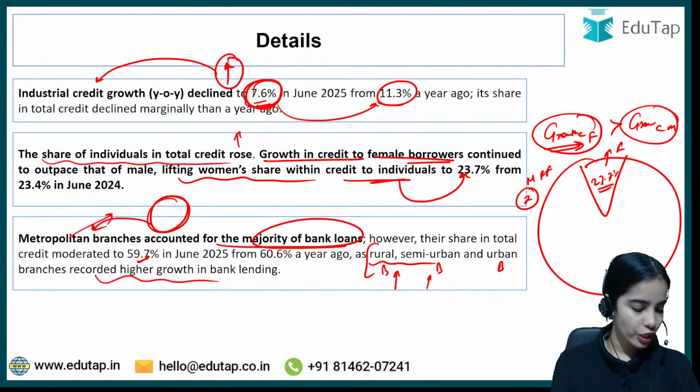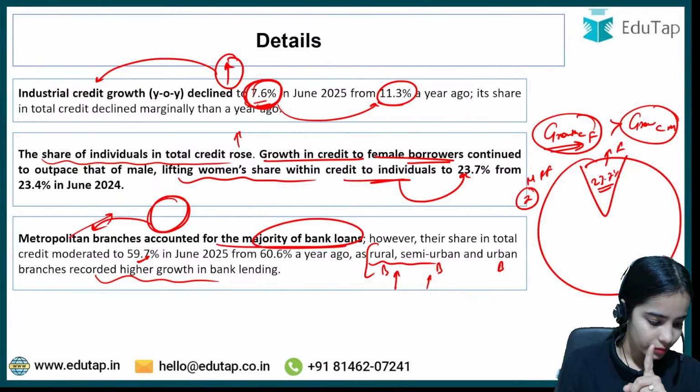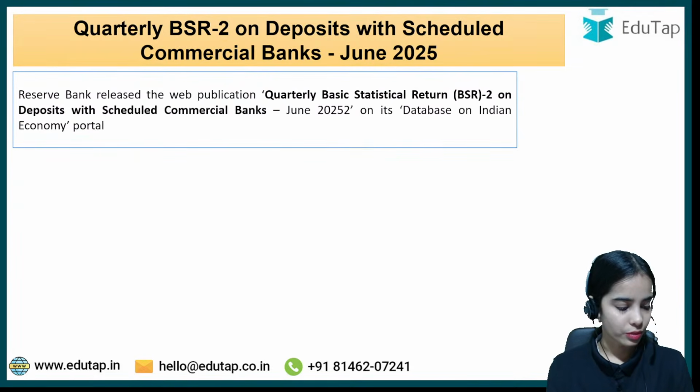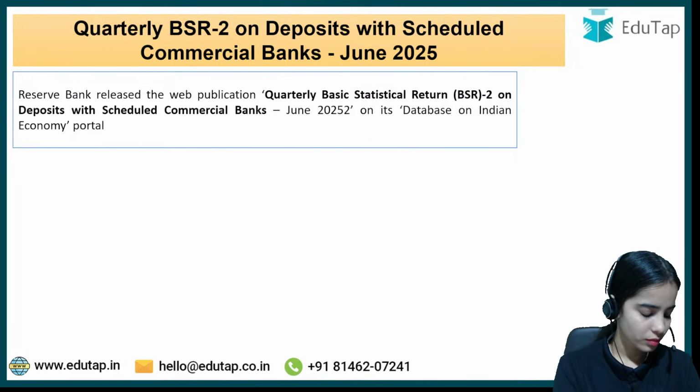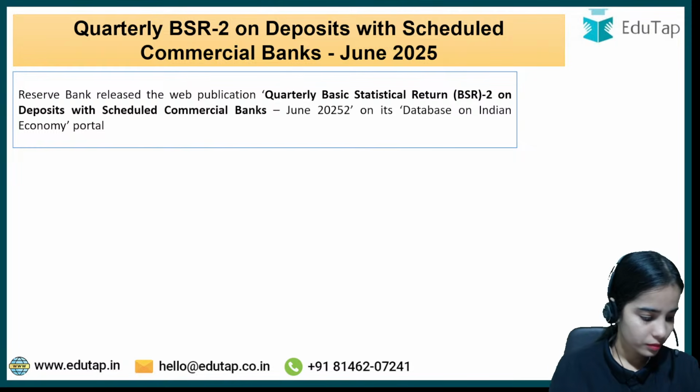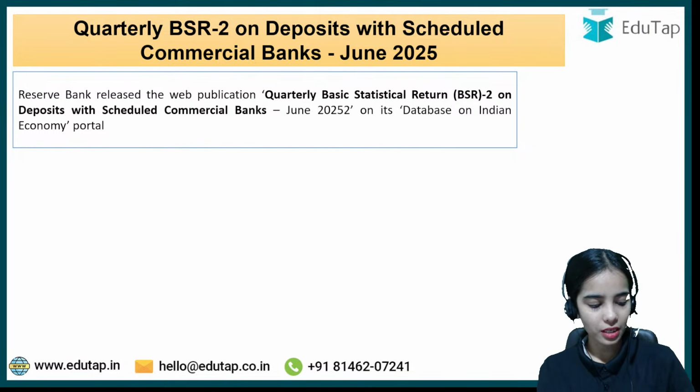That is the idea. So this is BSR 1. Okay, coming to BSR 2. Any confusion in BSR 1?